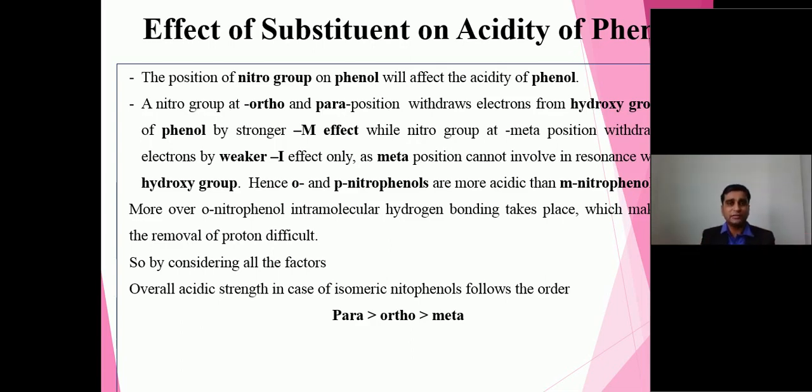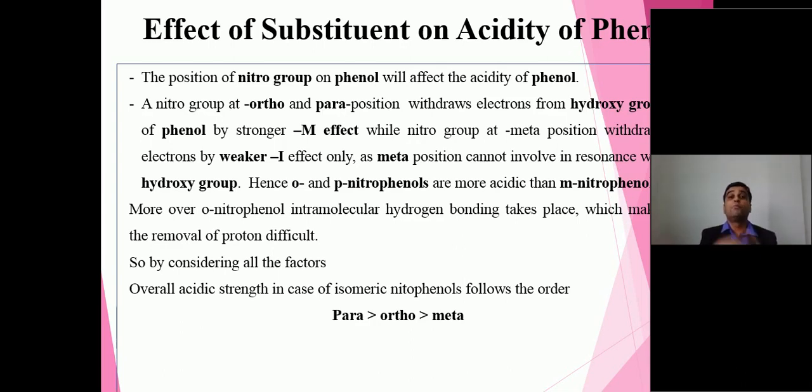So the lesser the distance from the phenoxide ion, I mean the O minus ion, the more the effect will be, and of course the more will be the stability. But if I talk about resonating effect, mesomeric effect, it involves only the ortho and para positions. It is a more powerful effect. So we can surely say that ortho para